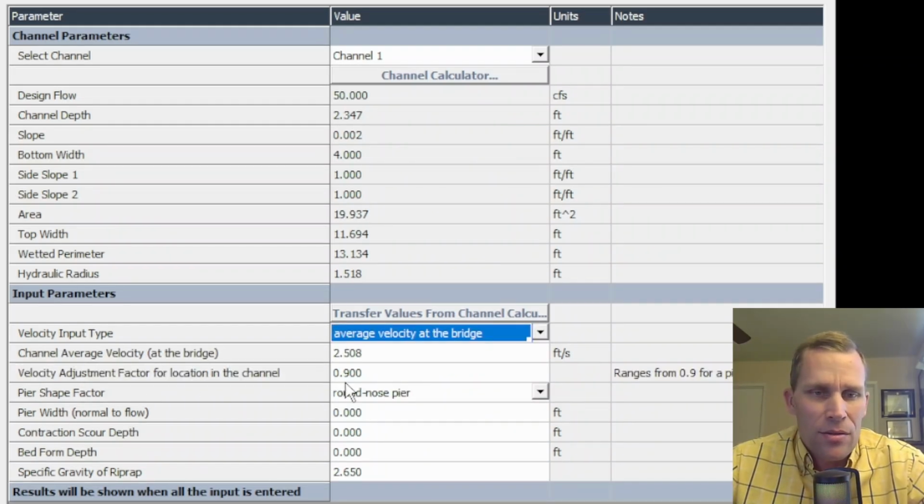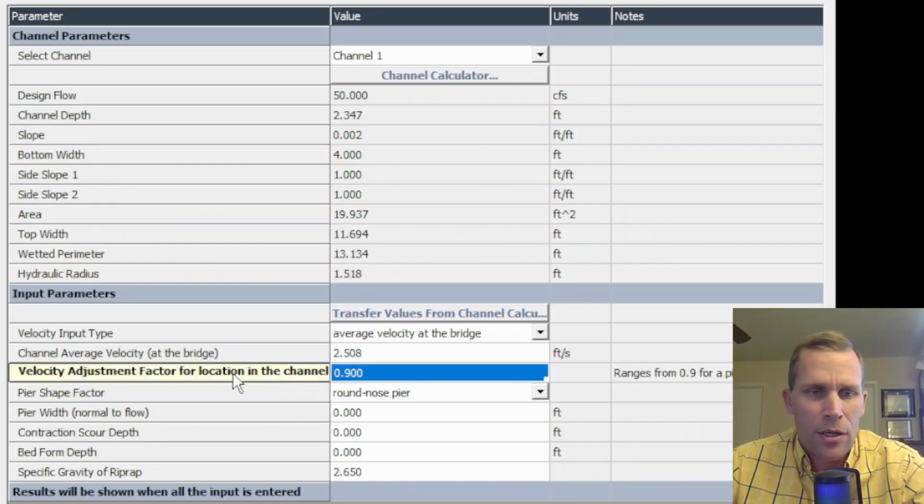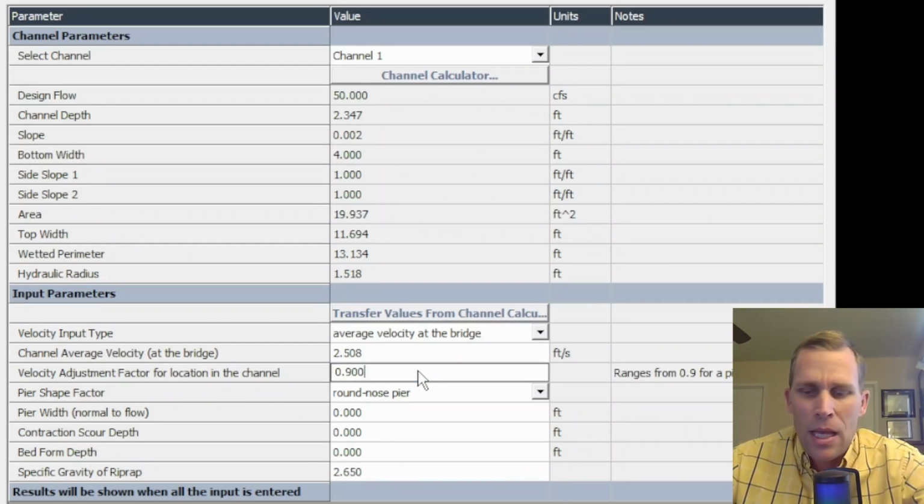And then here are the two factors. Velocity adjustment factor for the location of the pier itself. 0.9, like I said, is if the pier is off to the side. There's some notes here to also kind of help you out. And if I change it to 1.7, that would be a pier that's more centered in the middle of the river. That's always exposed to the flow of the water.